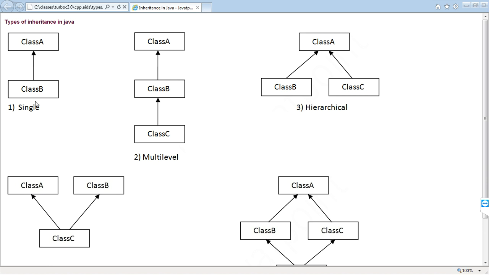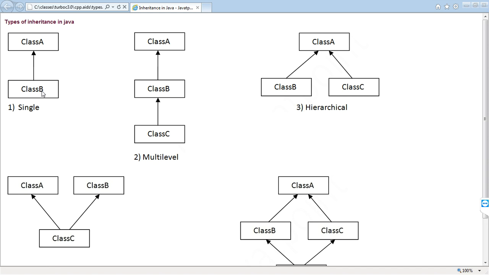For example, see here the single inheritance. Take class A as the base class and class B as the derived class. Are you clear? Class B is the derived class, class A is the base class.